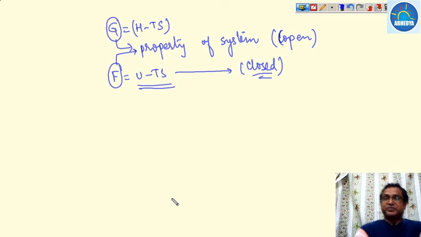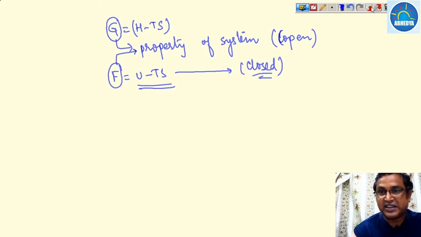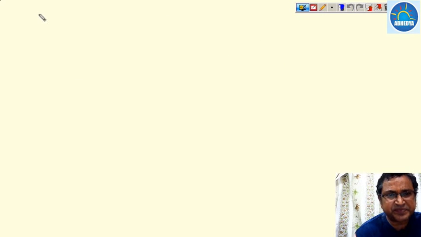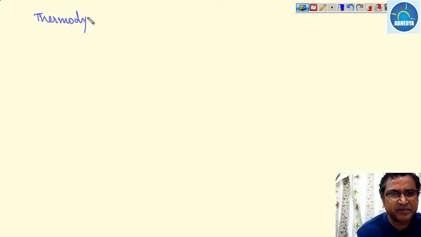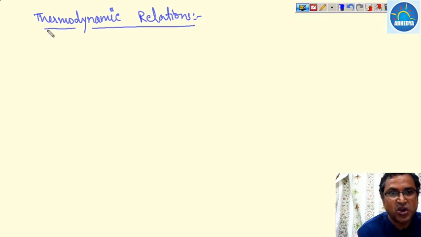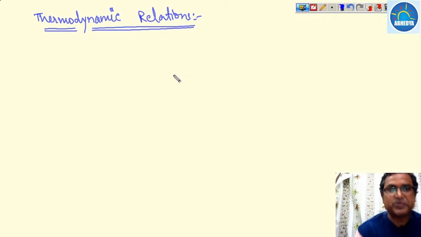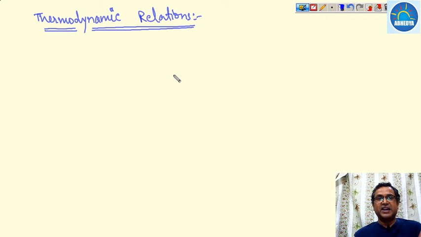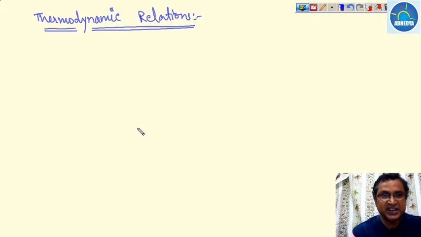Now come to the thermodynamic properties and thermodynamic relations. In thermodynamic relations, basically what we do is write the value of one property with respect to another property. Before that, we have to discuss some mathematical formulas for thermodynamic relations. So what is the mathematical formula? Just to go through all that.